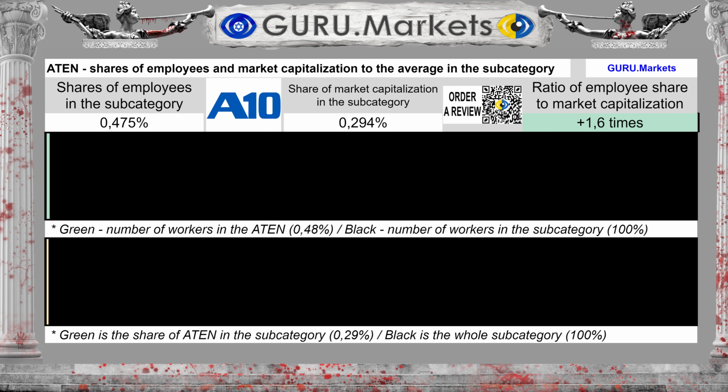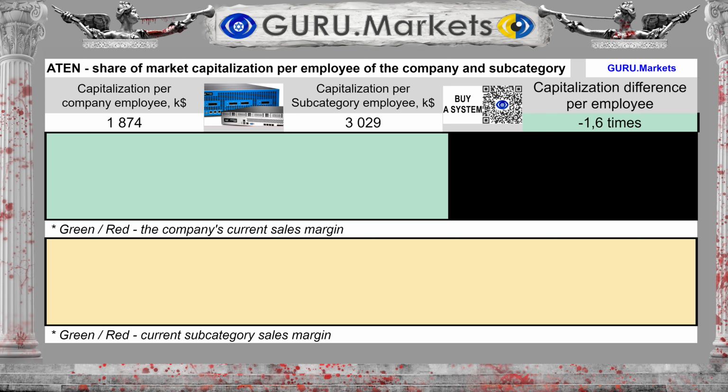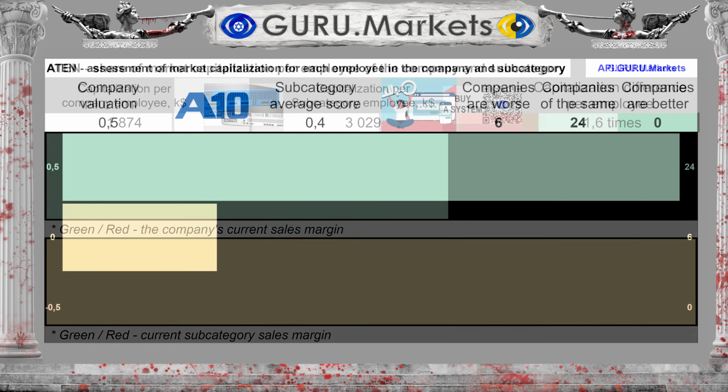The amount of market capital for each employee of the company is $1,874,000. And for the subcategory, $3,029,000. The difference between the subcategory average and the organization's indicators is 38.1%. Estimation of the amount of market capital per employee in comparison with indicators in the subcategory.